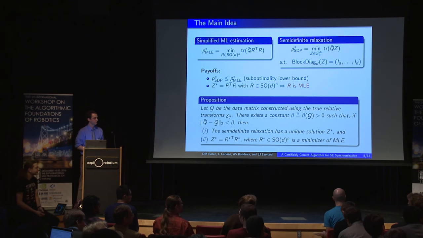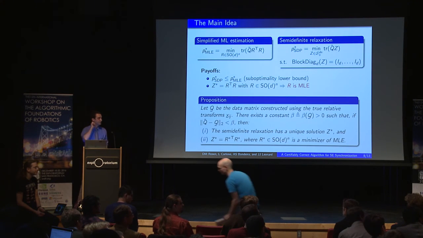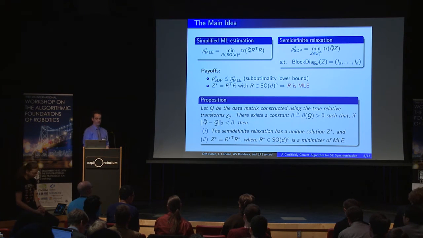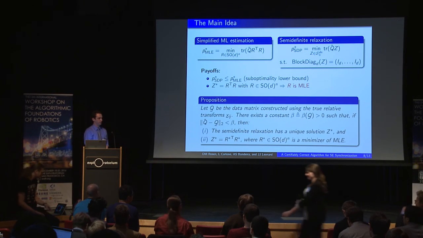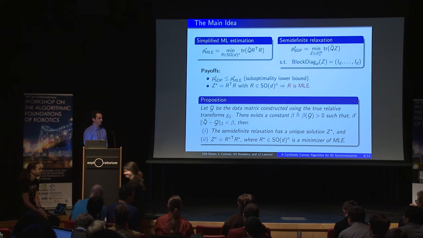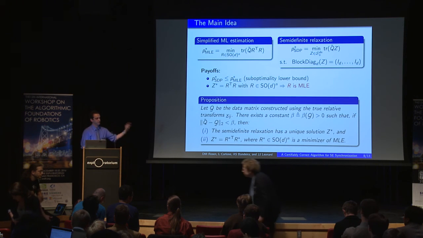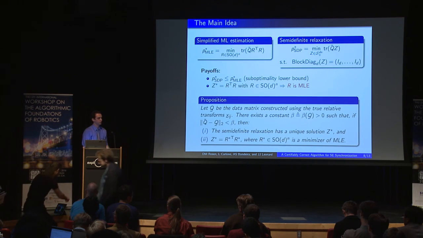Maybe one more question? Is your method suited to pose-feature SLAM? Pose-feature SLAM, yeah, it should be able to do that as well, provided that you have, for that case, something like range and bearing, where you have a full relative constraint between your features and your landmarks, or your poses rather.